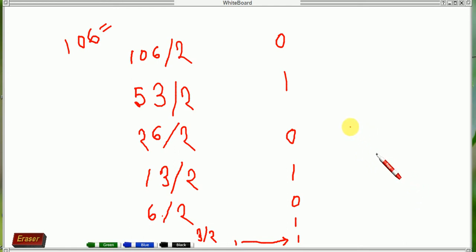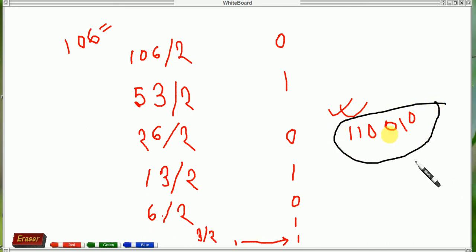Now the result is 1 1 0 1 0 1 0. This one is the correct result. So 1 1 0 1 0 1 0. So it's the decimal to binary conversion.